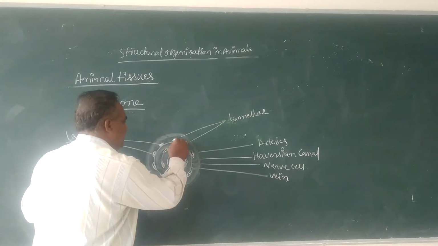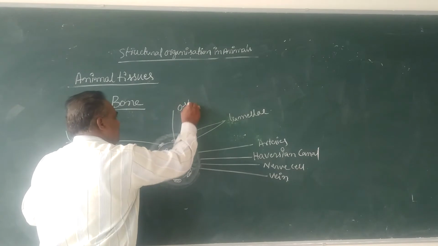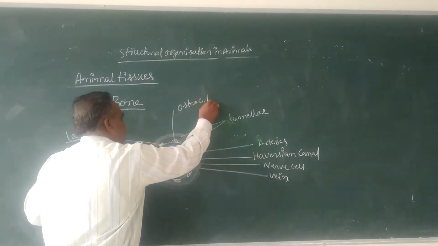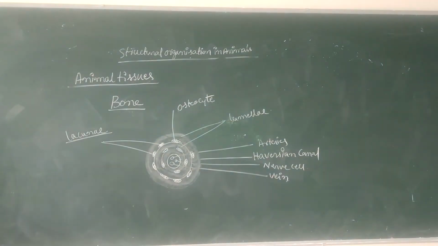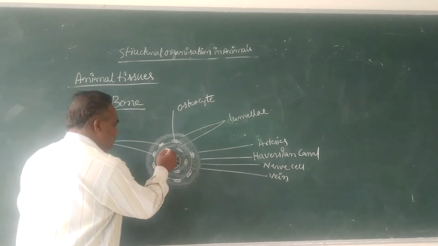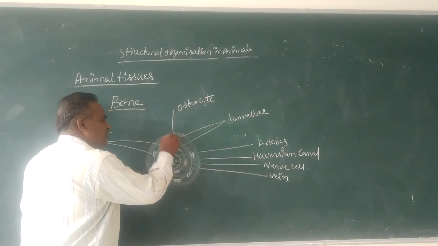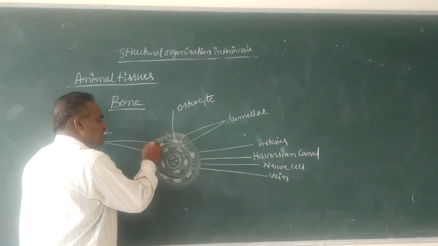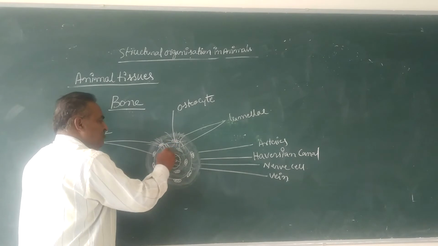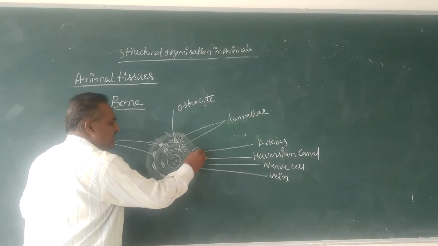That spindle shaped cell is called an osteocyte. The osteocyte produces protoplasmic outgrowths, which connect cell to cell.